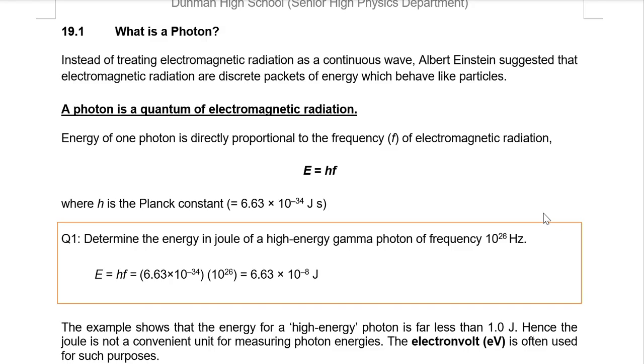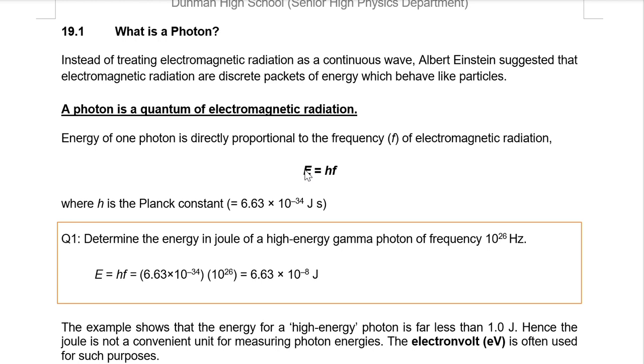And a photon, this is a formal definition that you should know, is a quantum of electromagnetic radiation. That means a photon is a packet of light energy. Each photon's energy is defined by this equation, E equals hf. So the energy of a photon is directly proportional to the frequency of the electromagnetic radiation. H is a constant. So if the frequency is higher, the photon has higher energy.